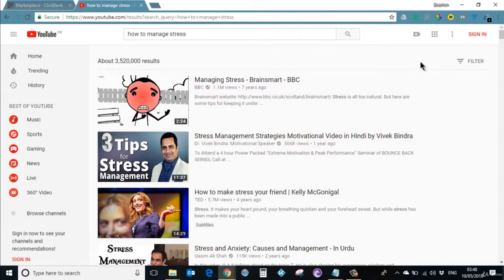Now you might be thinking how difficult that could be because you can see there are 3.5 million results. But let me assure you, you can do it with a click of a button. I'm going to introduce you to a free Chrome extension which you can install free of cost. Once you install the Chrome extension, with a click of a button, it will find out all the expired links on this particular search result.